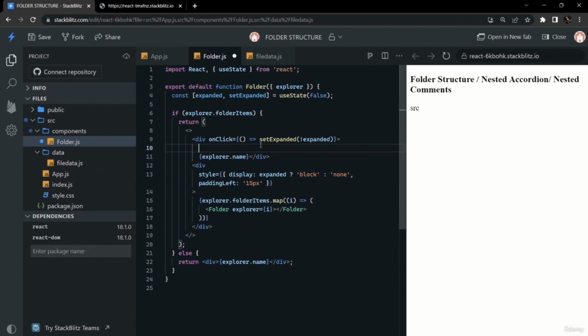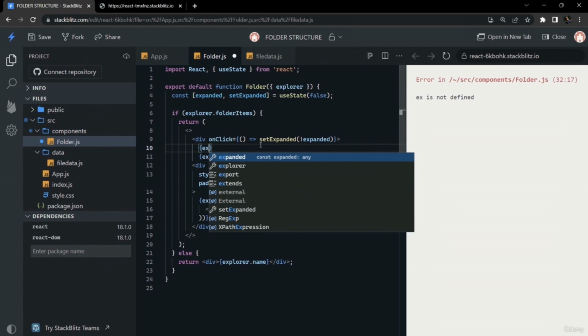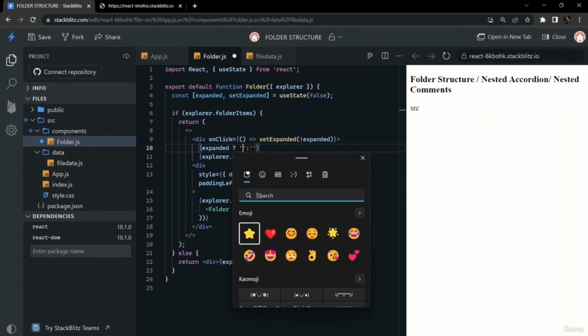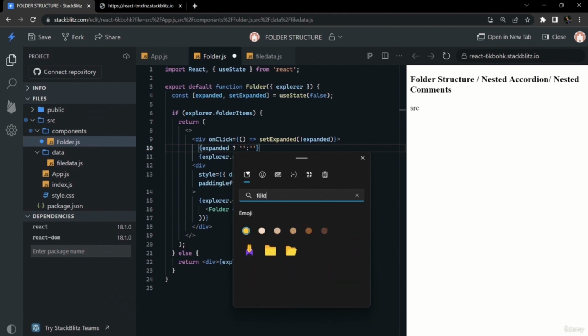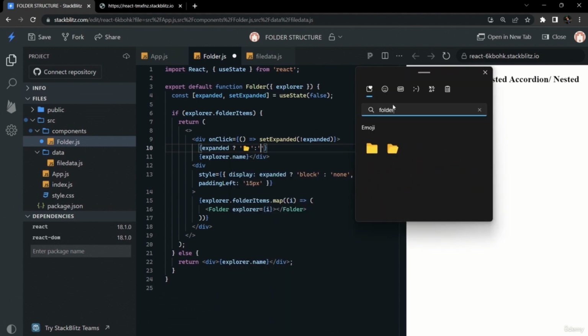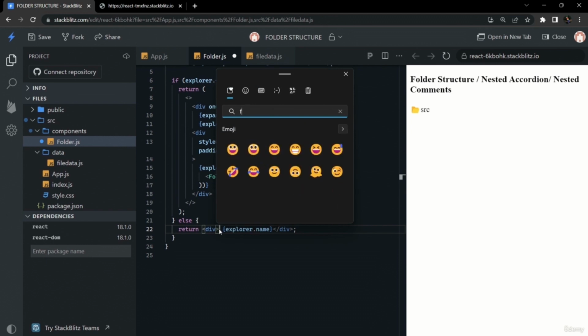Now we have to show folder icons and file icons in front of them. For that we can use this expanded state, and we can show an open folder and a closed folder accordingly in front of folder names. So the above render is for folders and the below render is for files. So for the above render we have shown an open folder, and we can show a closed folder, and in the below case accordingly we can show a simple page here.